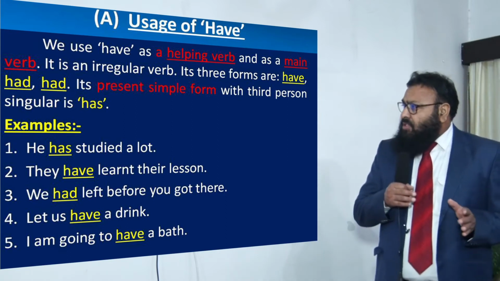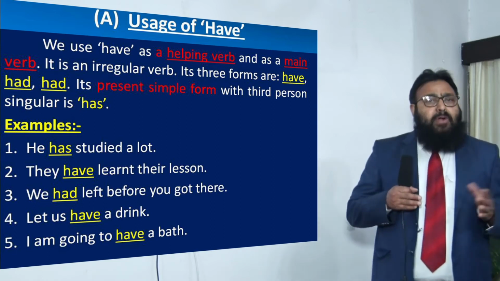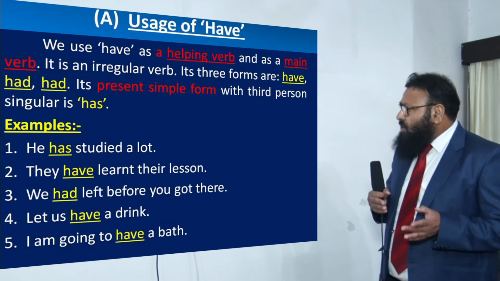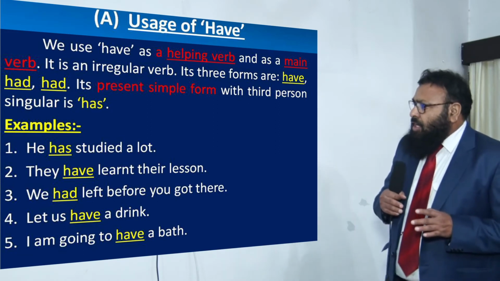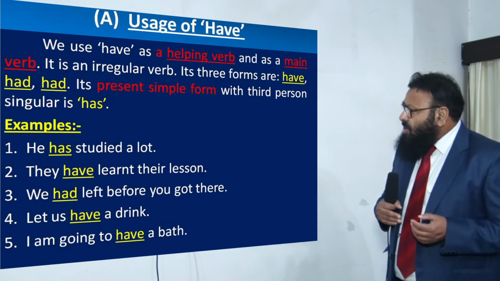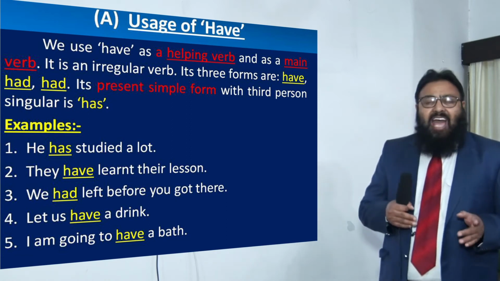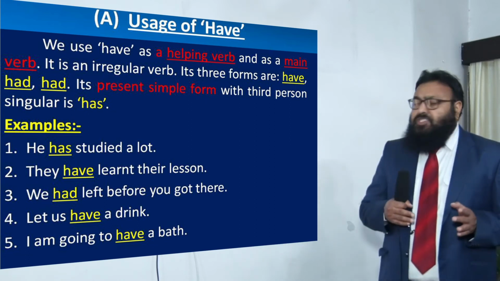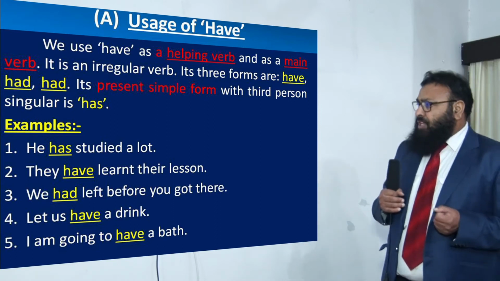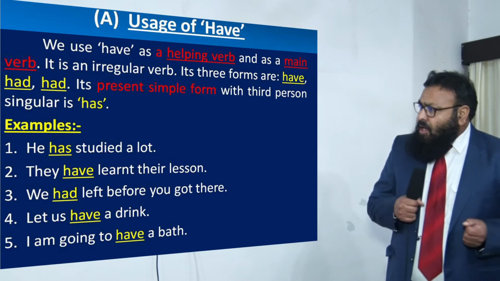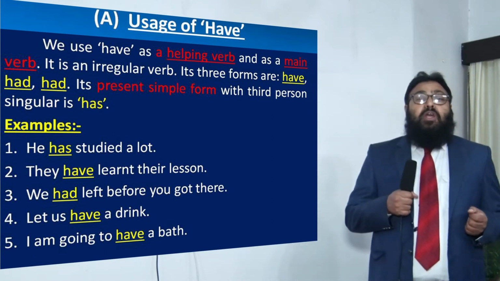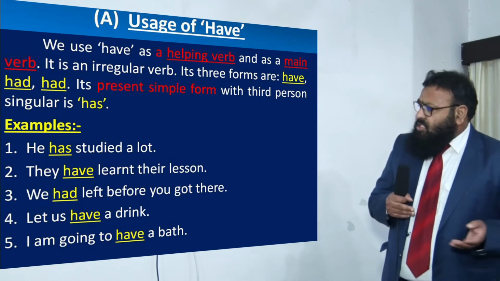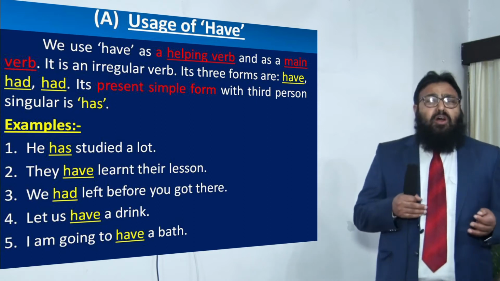So have is a primary auxiliary as well as a main verb. We use have as a helping verb and as a main verb. It is an irregular verb. Its three forms are have, had, and its present simple form with third person singular is has. Examples are: he has studied a lot. Now the primary auxiliary have becomes has in third person singular, you can say.